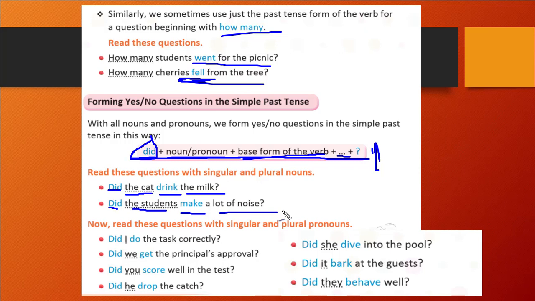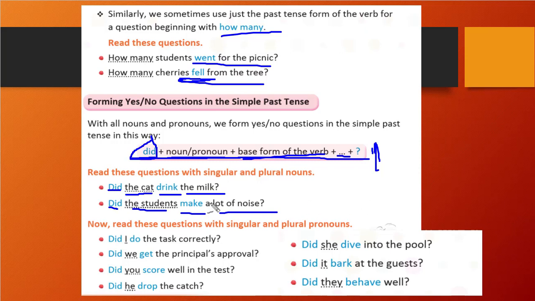Similarly, did I do the task correctly? Did we get the principal's approval? Did you score well in the test? Did he drop the catch? Did she dive in the pool? Did it bark at the guest? Did they behave well? So in all the examples, you can see the question starts with did and we write the verb in its base form.